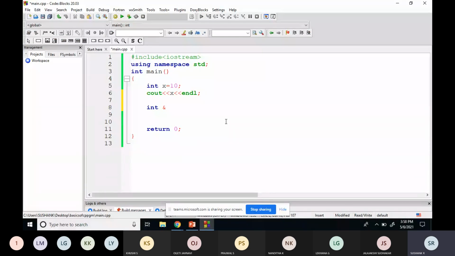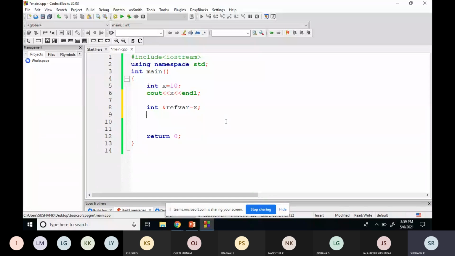You can only give one reference variable name. I'll just take it as a reference variable name. So ref is a keyword, so I will take it as iref. So I will take it as reference variable. Reference variable is equal to the existing variable. Which variable is existing now in our example? x is already there. I want to create a reference for x. So I'll take it as x. Now both x and the reference variable are pointing to the same location.